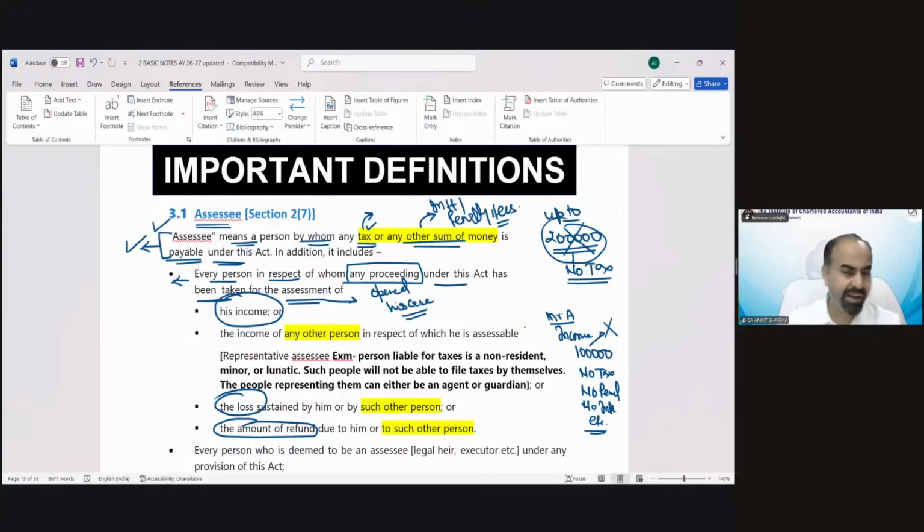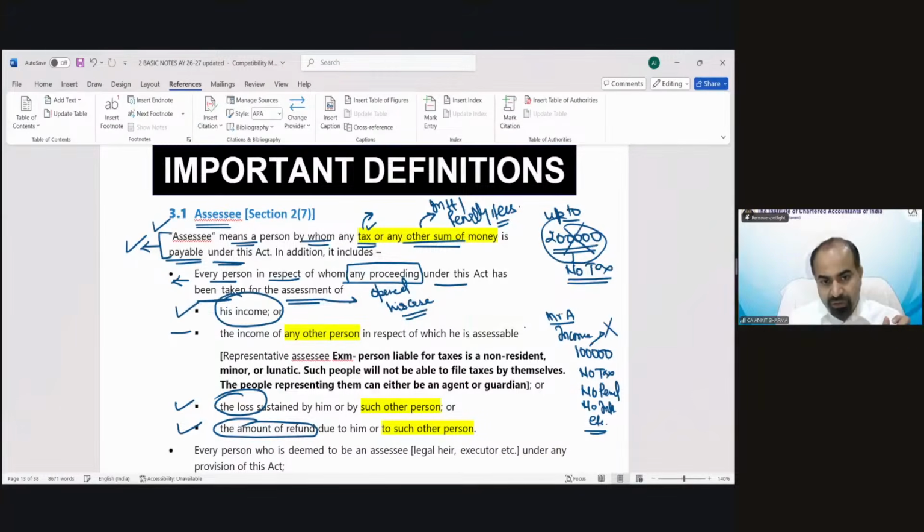Like all you students, you do not have any income. You do not fall in the first category. But suppose the income tax department opened your case to check whether you are having any income that is real or you are lying. In that case, you will be considered an assessee in this section. So if any proceeding has been initiated for assessment, meaning verification, checking of your income, it's just a checking procedure, not the confirmation. But if the proceeding has been taken against you to check your income, your loss, or your refund, if you have claimed any refund from the government, and for that purpose your proceeding has been taken up, you will be called an assessee.